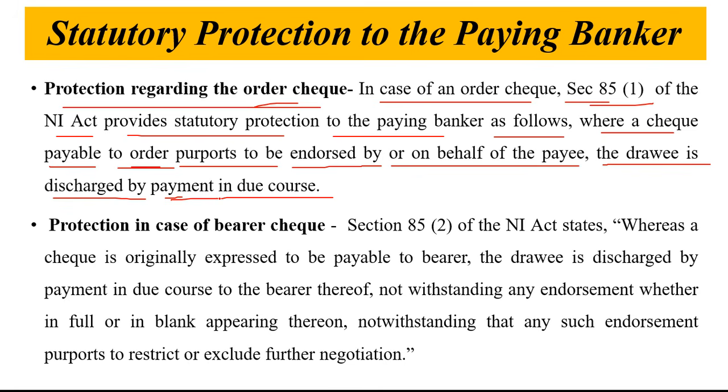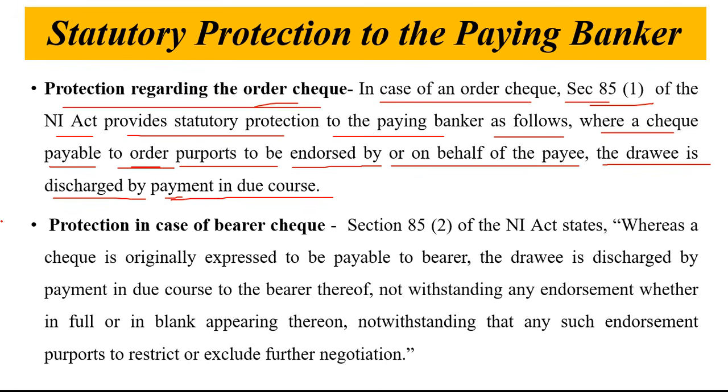Now, order check means the check where the payment will be given to the person whose name is written on the check. Order check is a check where only the person in whose name the check has been drawn can withdraw the cash.